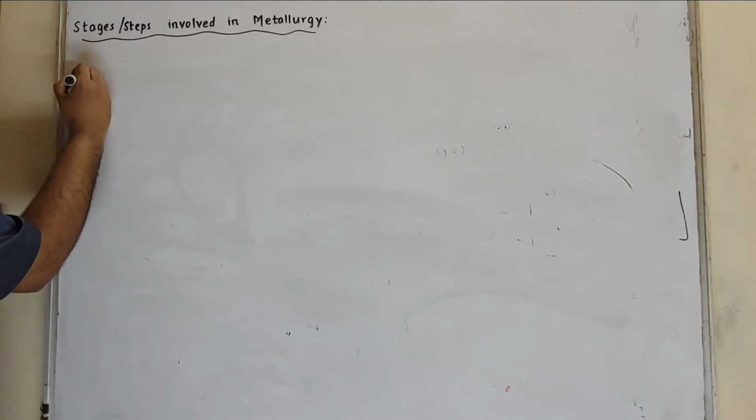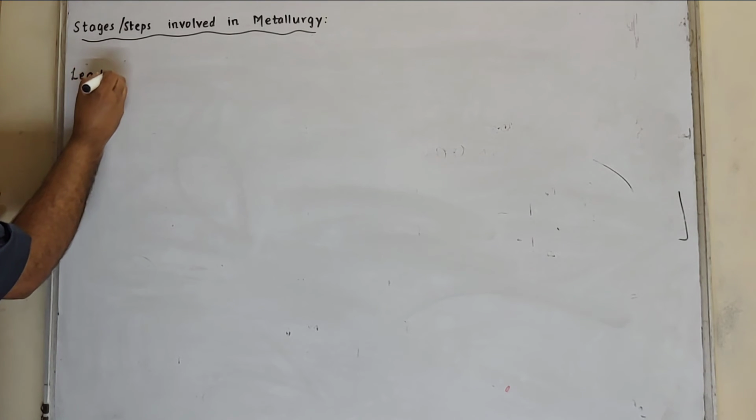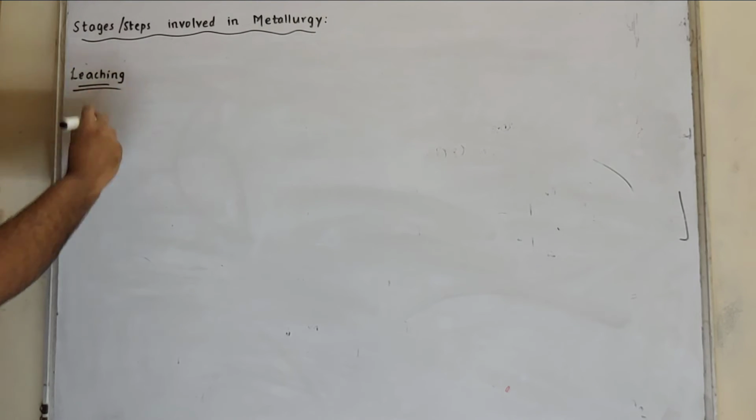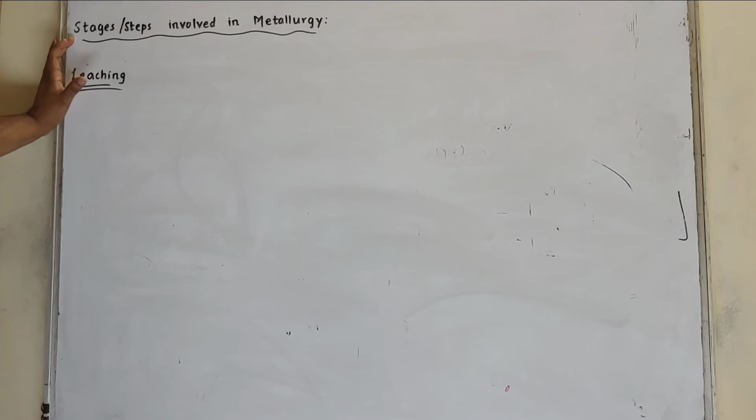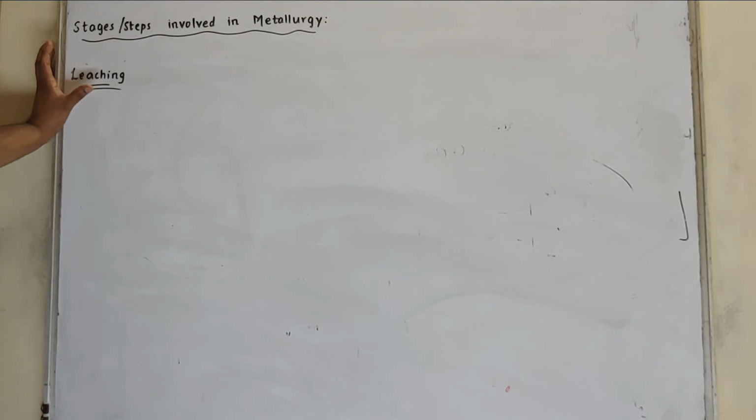Next method is leaching. Leaching is also a physical method. Leaching means getting dissolved. The first step, that is concentration of ore for metals like gold, silver as well as aluminium, is carried out by a method called leaching. In this, the ore dissolves in the solution due to a specific chemical reaction.